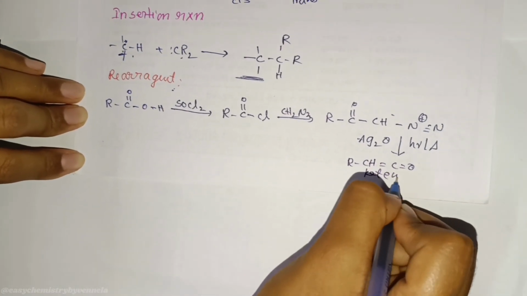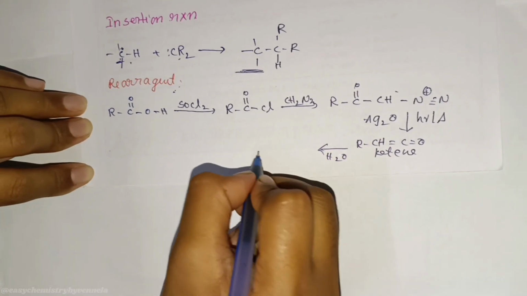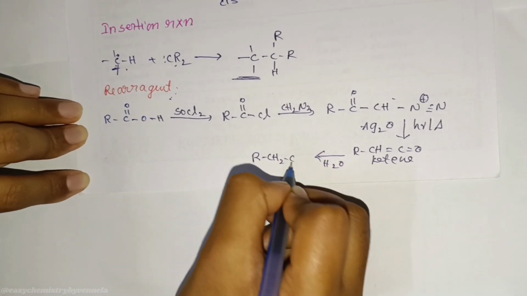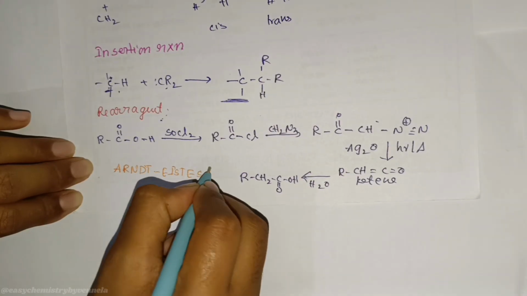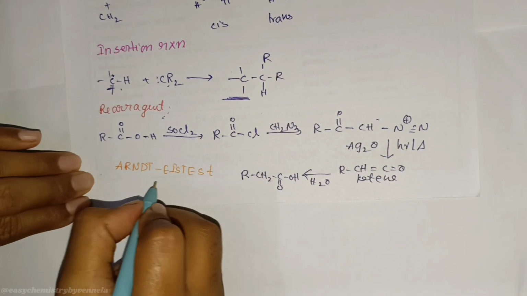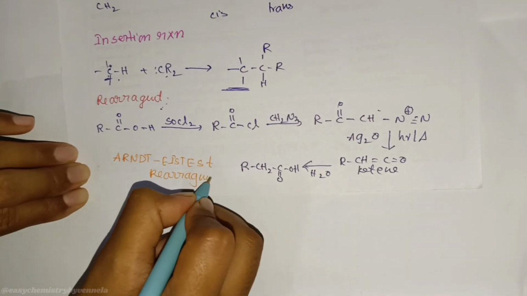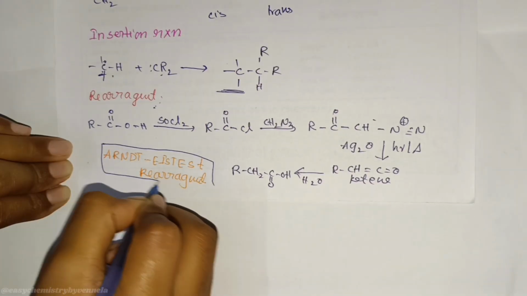This is ketene. Again it reacts with water. It forms carboxylic acids. What is this rearrangement? Arndt-Eistert rearrangement. It can change the structure completely.